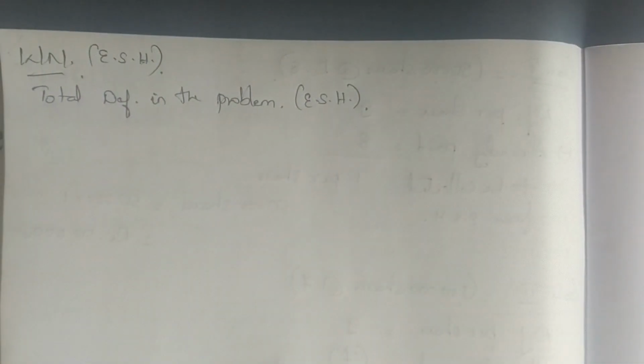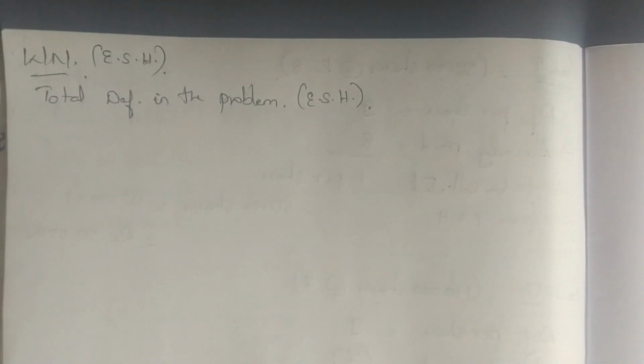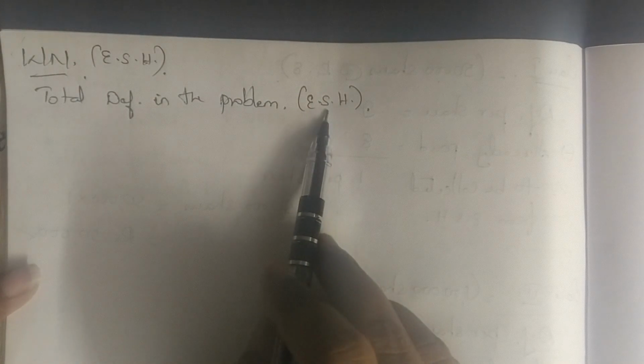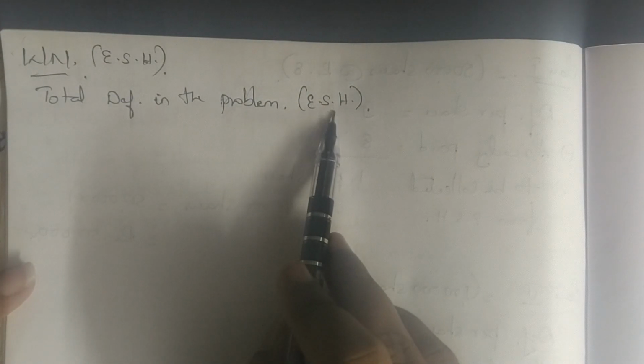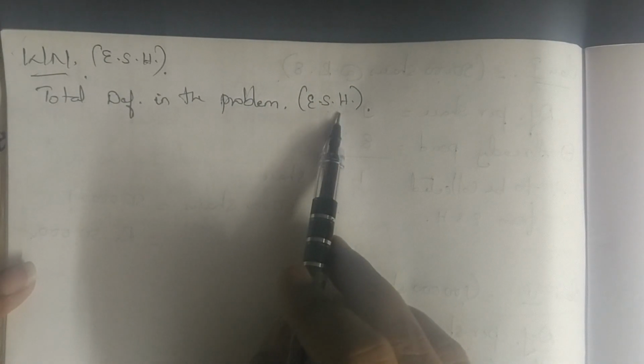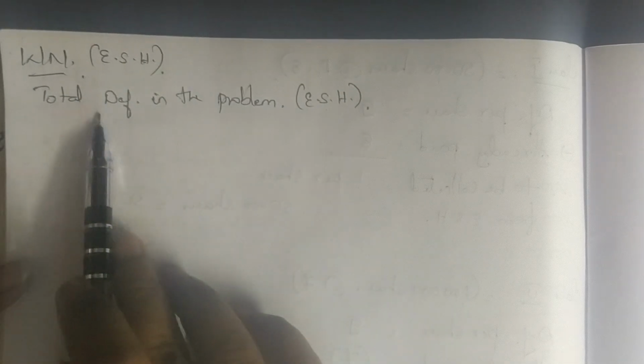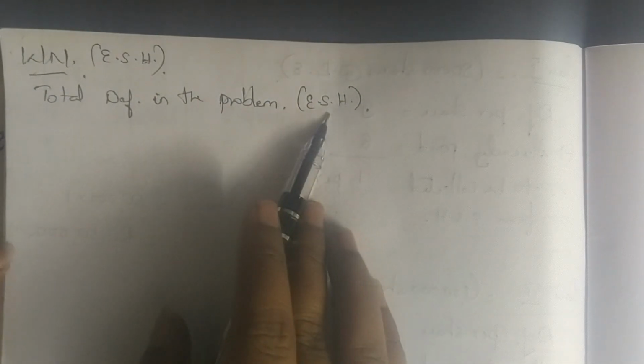Why did I not write preference shareholders? Because preference shareholders I have paid fully. 25,000 capital is paid, 2,000 dividend is also paid. But I am yet to pay the equity shareholders. That is why I have not included preference. Please keep in mind why preference is not included: because preference is already paid. We are yet to pay the equity, so I am calculating the deficiency for equity.